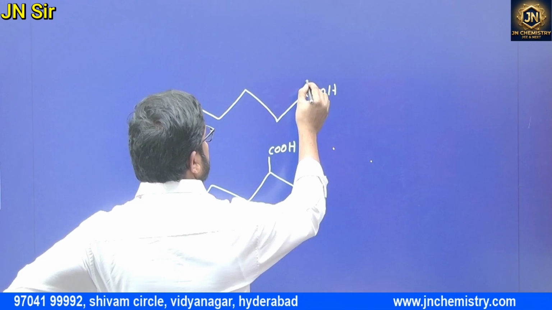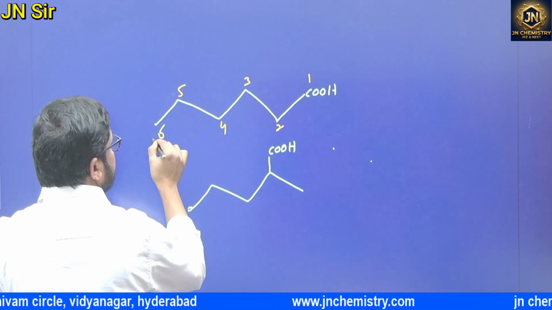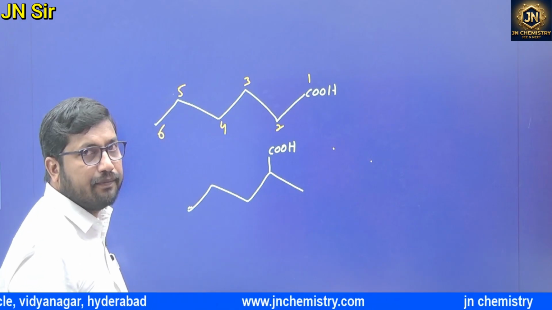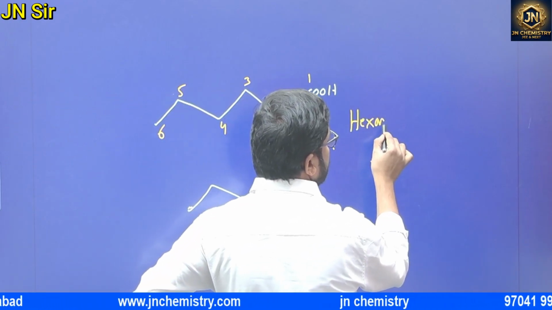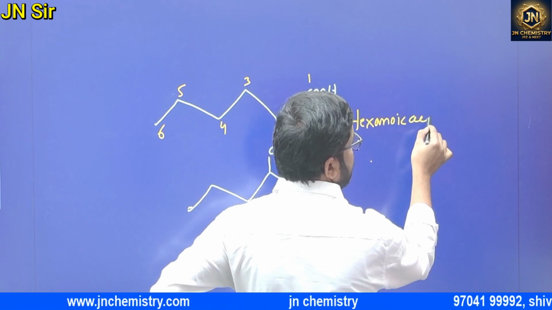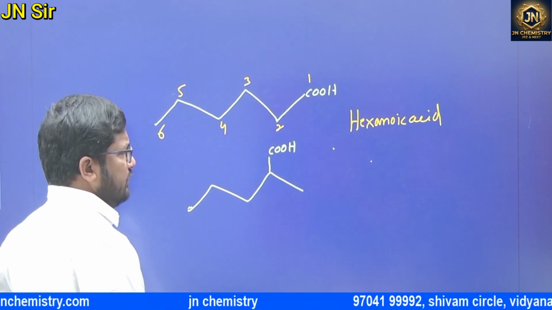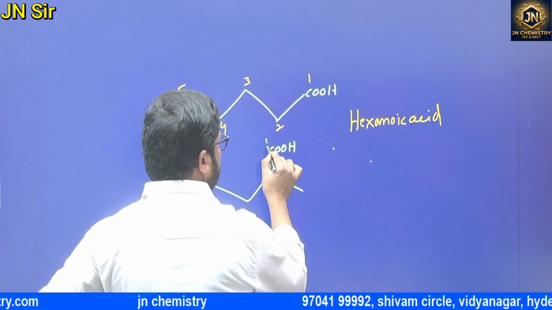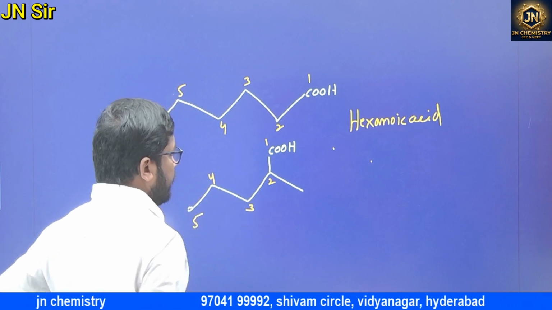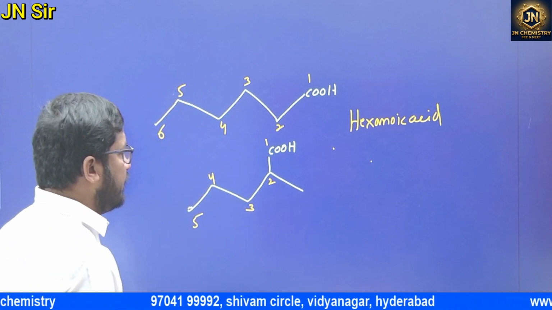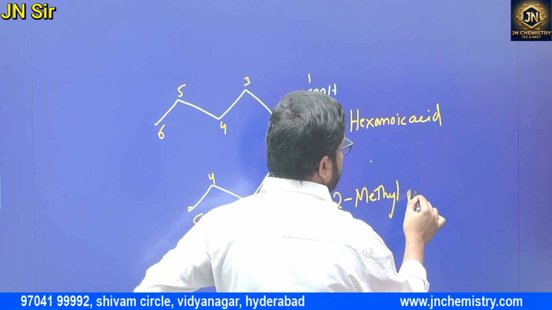Right now, see, 1, 2, 3, 4, 5, 6. What is this name? Hexanoic acid. We can say it either way, no issues. But in this case, 1, 2, 3, 4, 5: 2-methyl pentanoic acid.